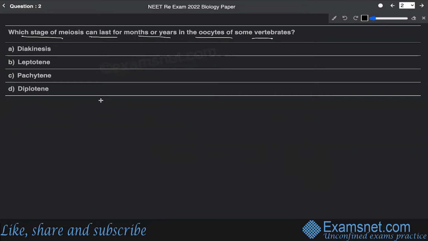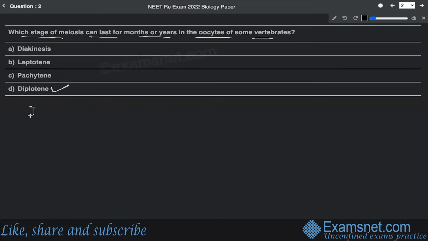Out of all the stages, it is the diplotene stage that can survive for months or years. Basically, there are 5 stages of meiosis prophase one: leptotene, zygotene, pachytene, diplotene, and diakinesis. So diplotene is the stage that can remain suspended for months or years.